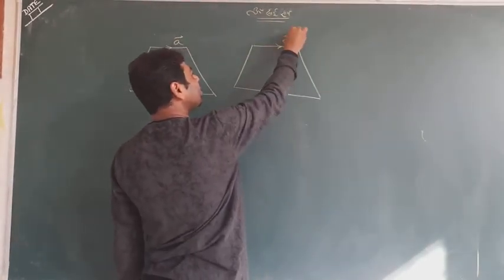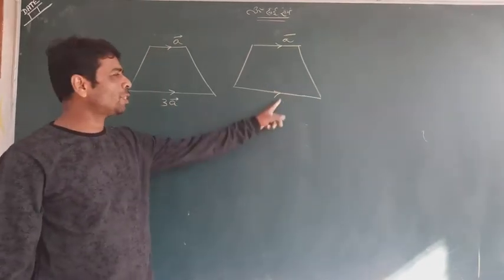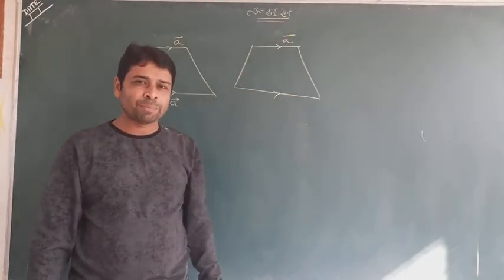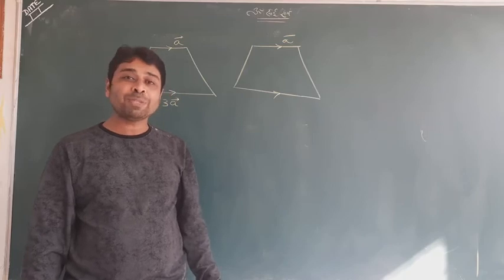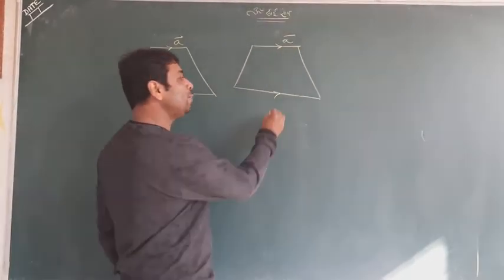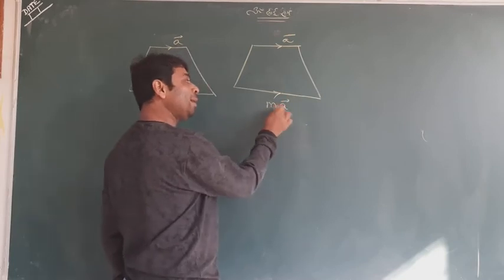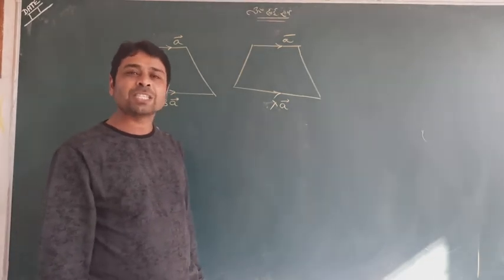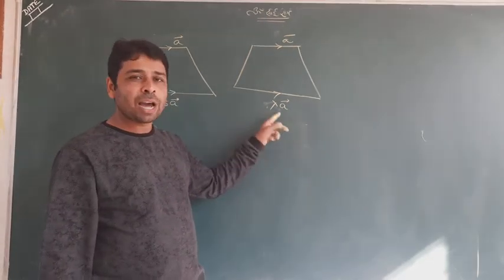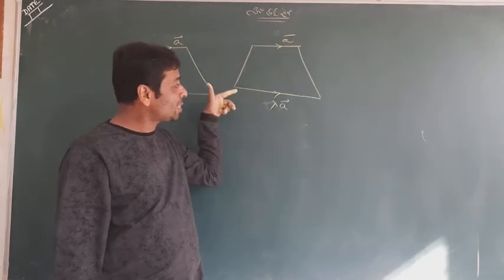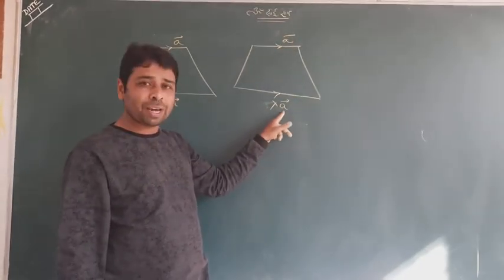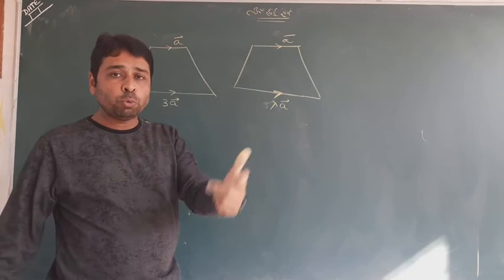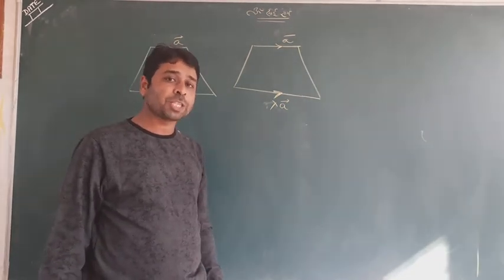But if I say this is A and I don't know the multiple, and I ask you what the vector is, you will ask me, sir, how many times is this vector of A? If I say I don't know, you will write it with some symbol like mA, lambda A, or kA. Here it means this is A, this is lambda A, some times of A, in the same direction, meaning lambda is a positive value. It may be 2 times, it may be 3 times, or something like that.